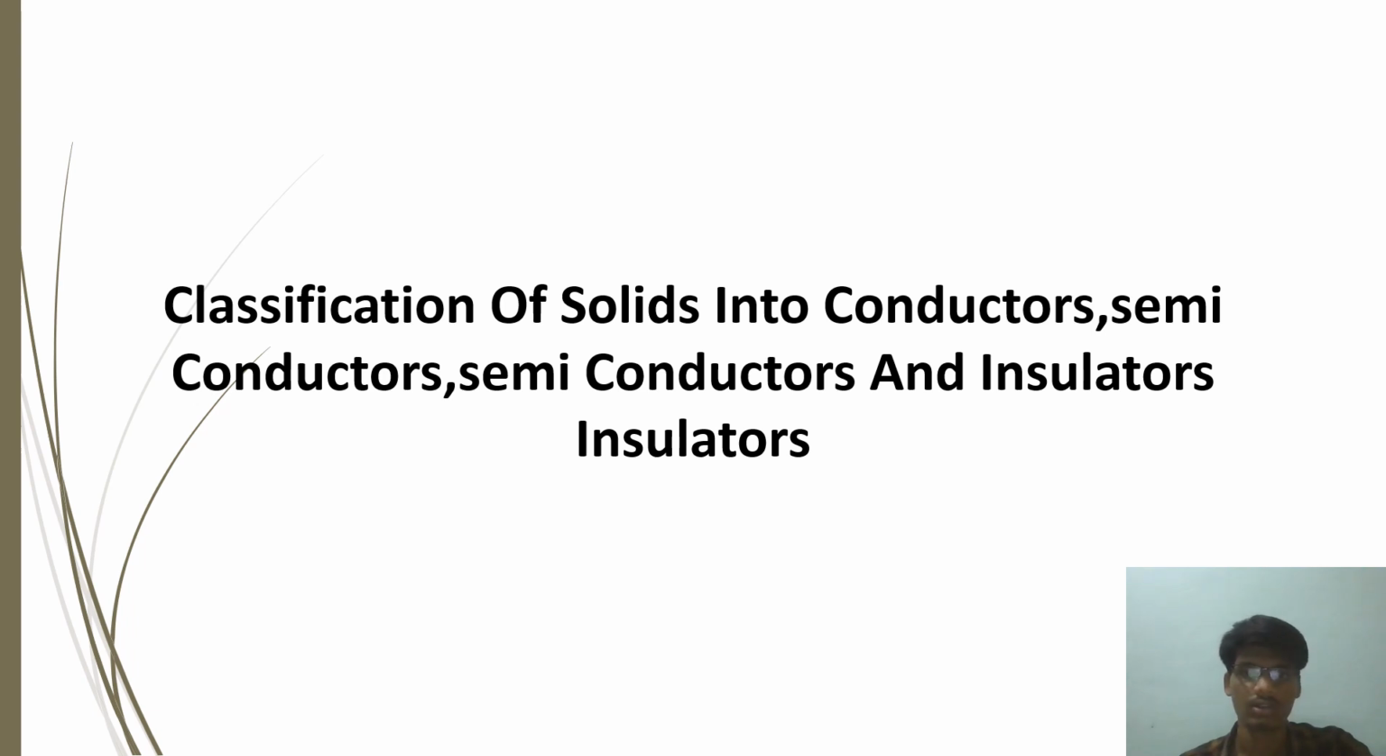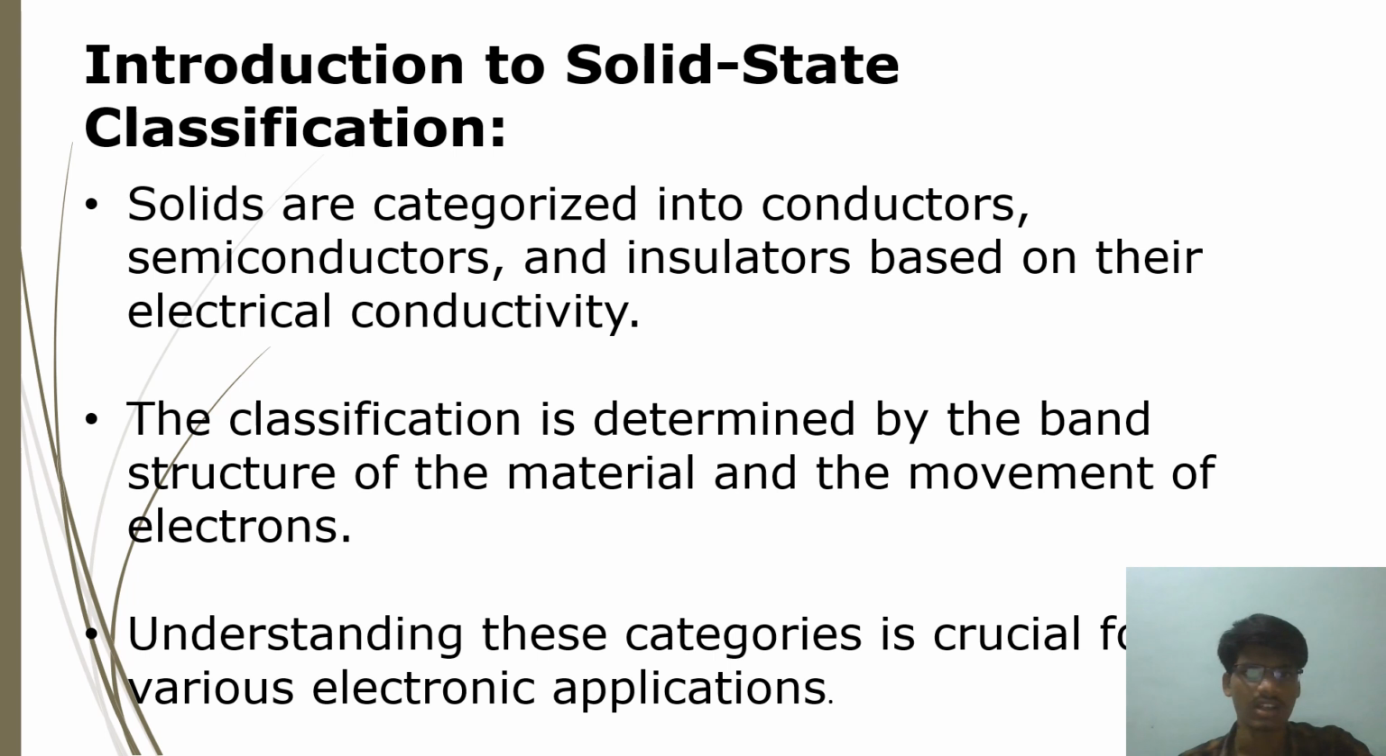Classification of solids into conductors, semiconductors and insulators. Introduction to solid state classification. Solids are categorized into conductors, semiconductors, and insulators based on their electrical conductivity. The classification is determined by the band structure of the material and the movement of the electrons. Understanding these categories is crucial for various electronic applications.